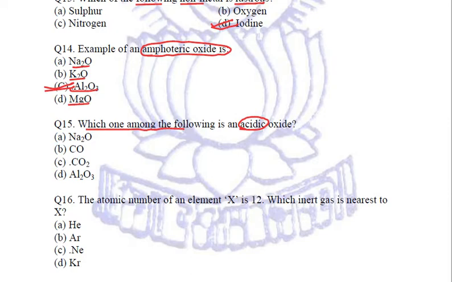And the metals, they always form the basic oxides. So sodium oxide can't be acidic because sodium is a metal, it forms basic oxide. Carbon monoxide is a neutral oxide. Carbon dioxide is the one which is an acidic oxide because when it reacts with water, it forms carbonic acid. Aluminium oxide again is an oxide of metal, it will be basic. So carbon dioxide, C part is the right answer.